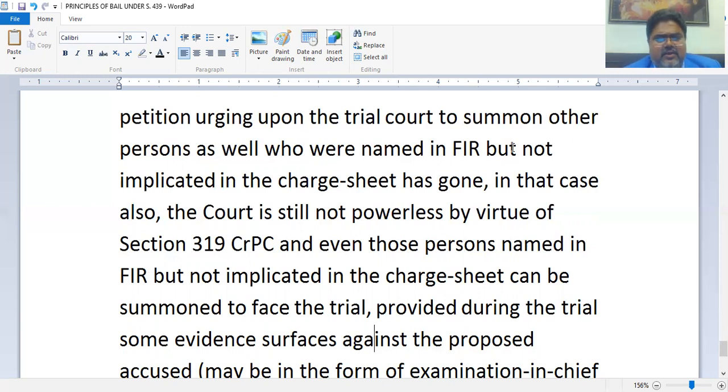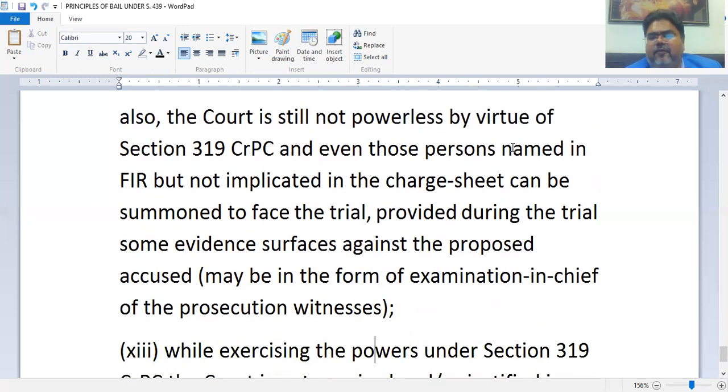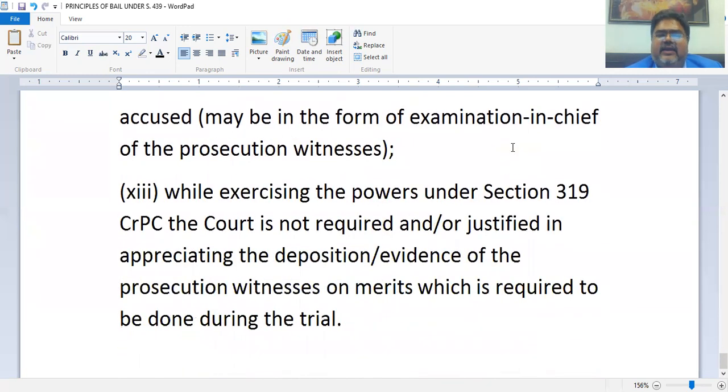So, some evidence surfaces against the proposed accused, maybe in the form of examination in chief of the prosecution witnesses. While exercising the powers under section 319 CrPC, the court is not required, and not justified also, in appreciating the deposition, in appreciating the evidence of the prosecution witnesses on merits. Why? Because this is the matter of trial, right? This is 319.